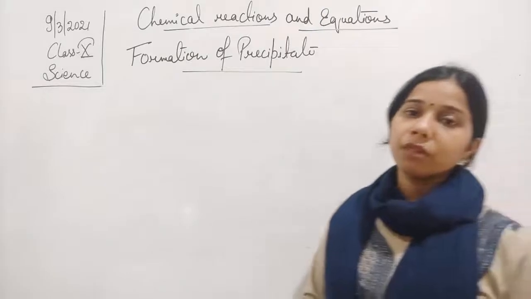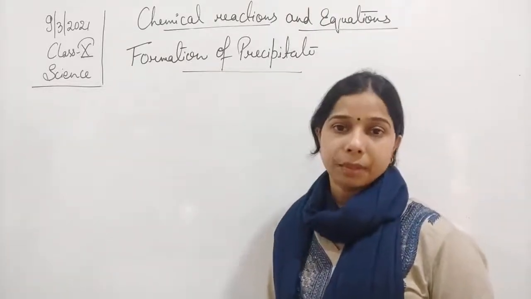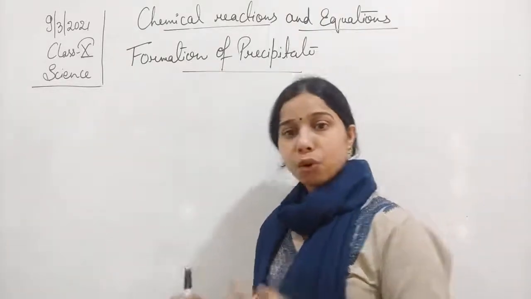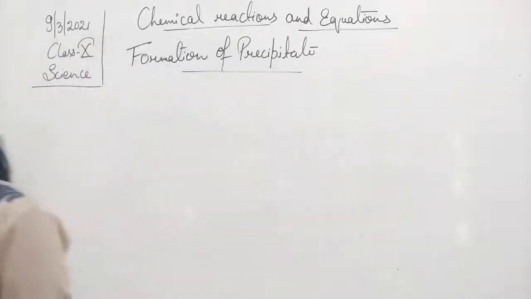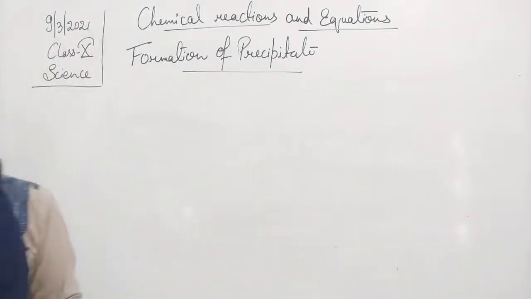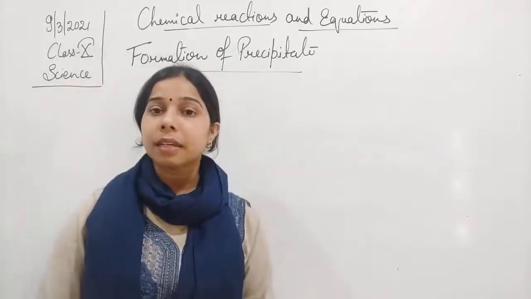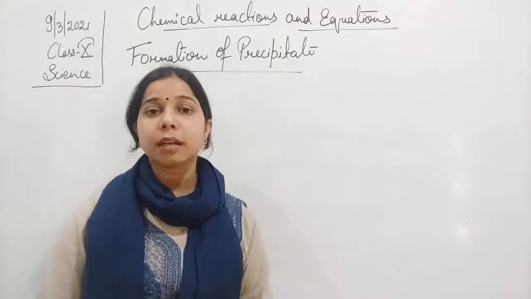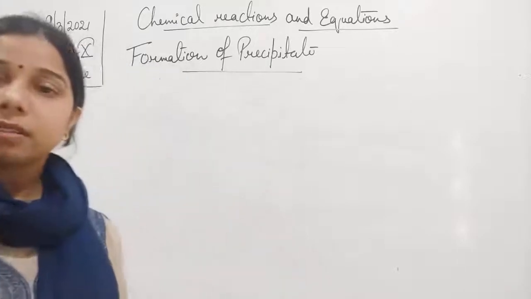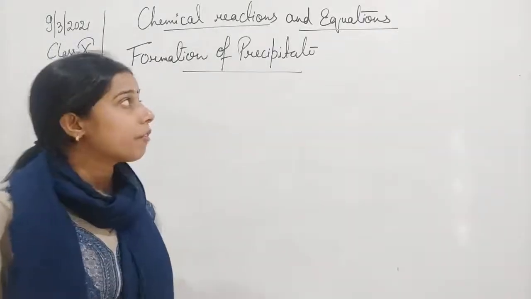Before we go further, we should know the meaning of precipitate. Precipitate means a solid which remains undissolved, or which separates out when the reaction takes place. So it is a kind of insoluble substance. That is the formation of a precipitate.